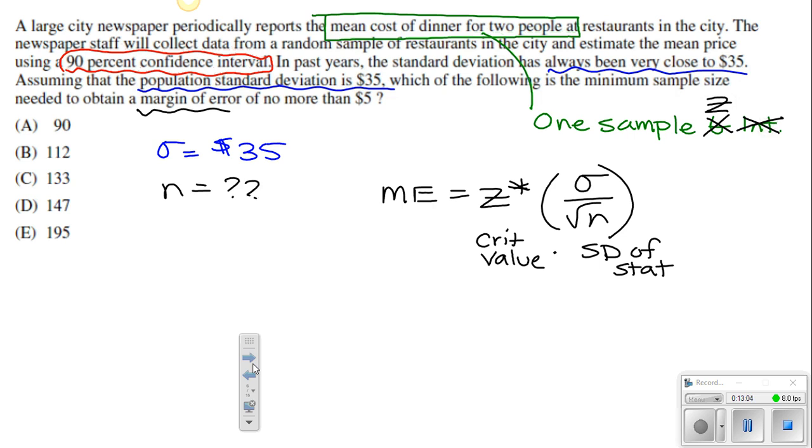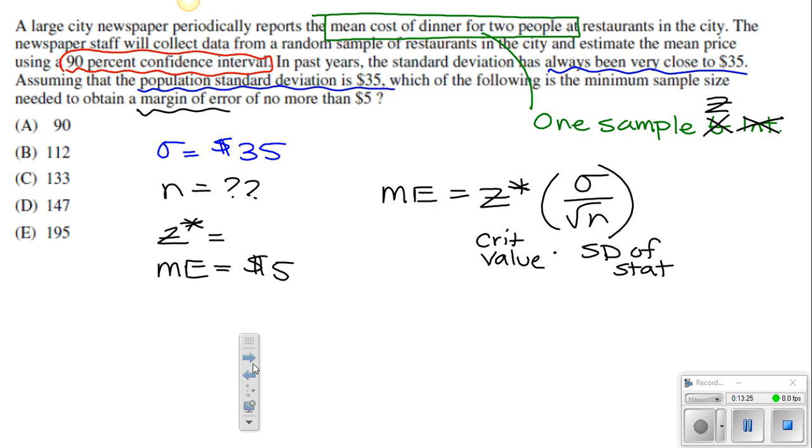Because if we know that the population standard deviation is $35, which of the following is the minimum sample size needed to attain a margin of error of no more than 5? Okay, so we need to figure out what Z star is, and we need to figure out what the margin of error is. Well, margin of error we just read. That's got to be no more than 5. So what is Z star?